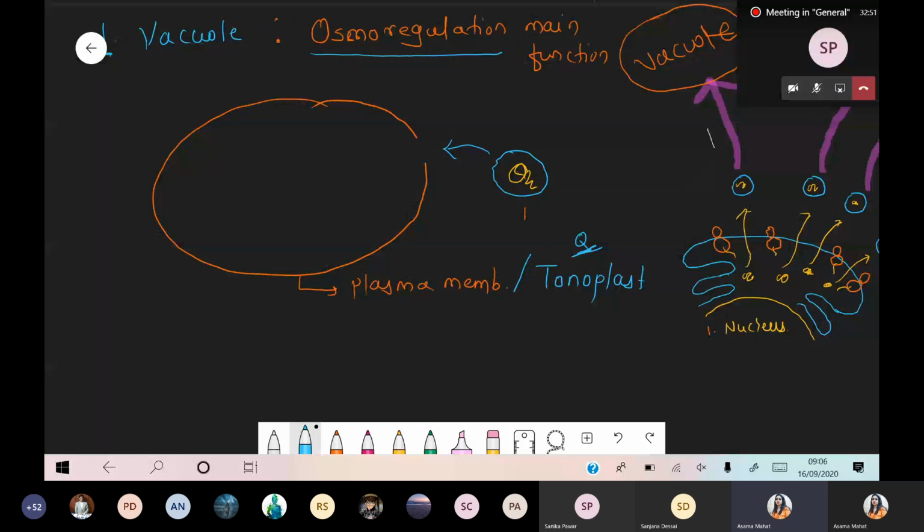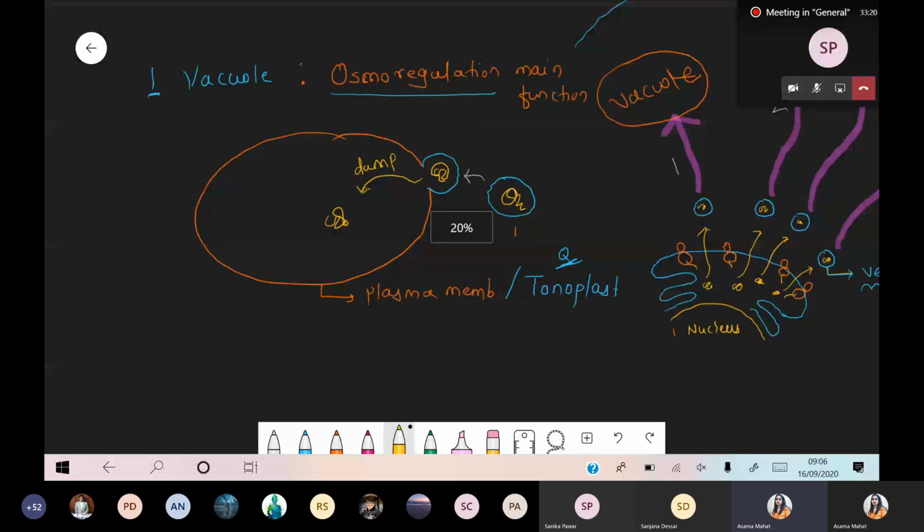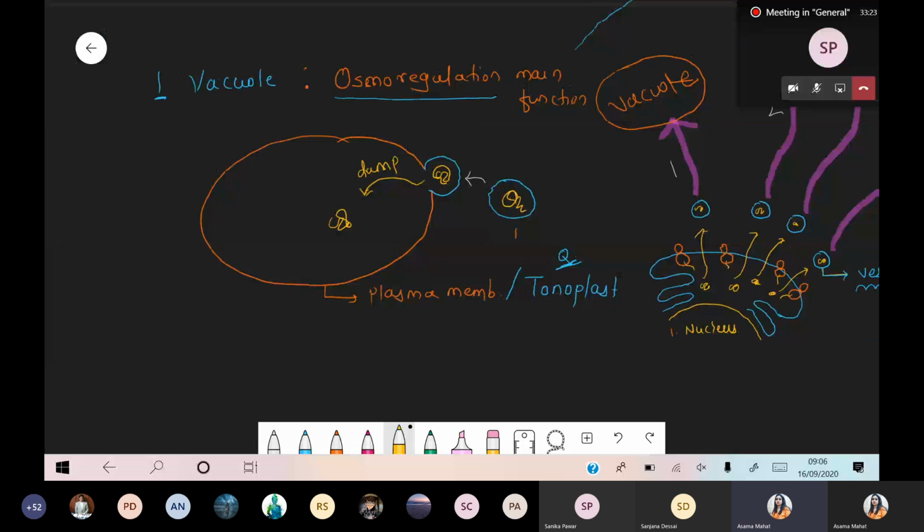Simply we can say that it will show the fusion, it will be formed like this, because the vacuole has a plasma membrane and vesicles also have a plasma membrane. So now fusion is possible. And after this fusion of the vesicle, the protein which is present inside this vesicle is dumped, it is released, it is dumped inside the vacuole. Got this? So simply we are talking about a vesicle. It will be released from the plasma membrane as well as show fusion to the plasma membrane.